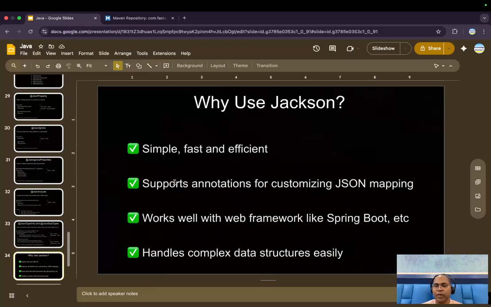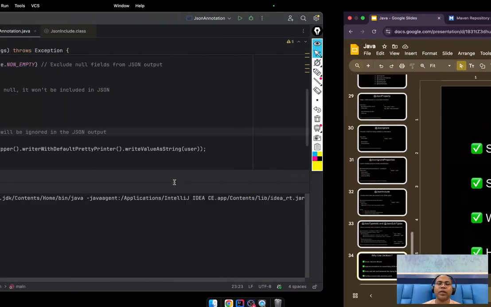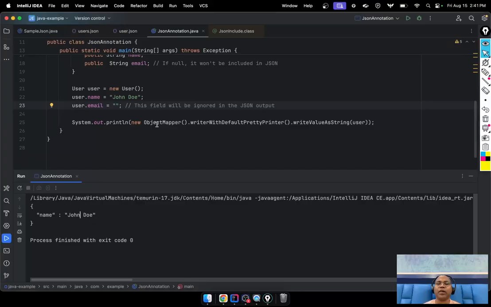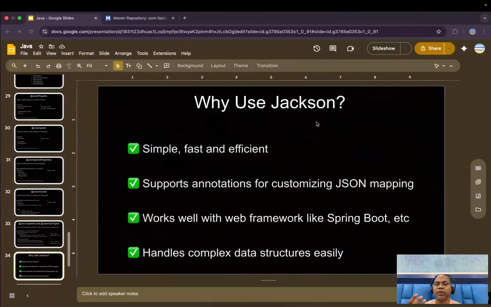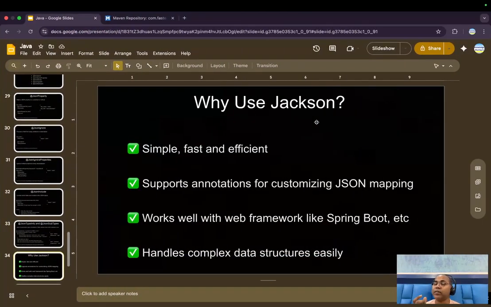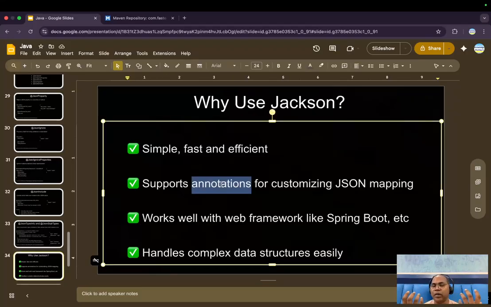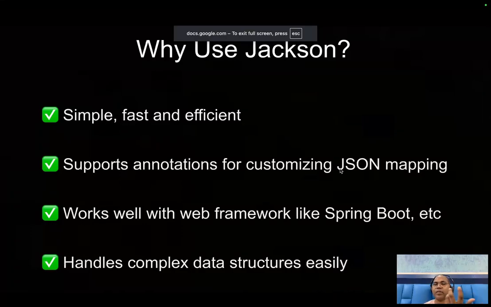Very simple library you can say. You can just create the Java object mapper. You can create a new object mapper and just say write value as a string, read value as a string, and they are very fast and efficient. They support annotations, which means you can customize our JSON mapping.